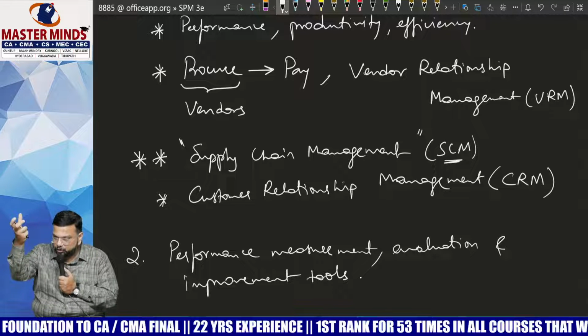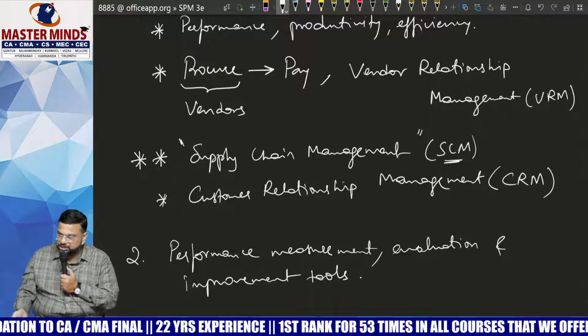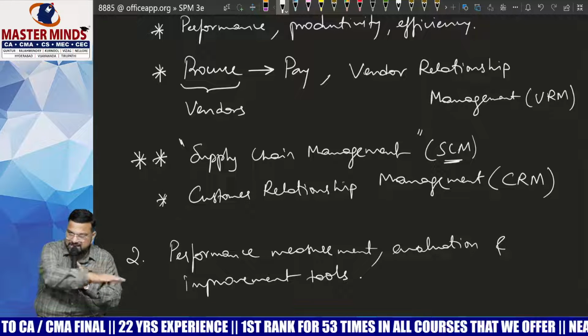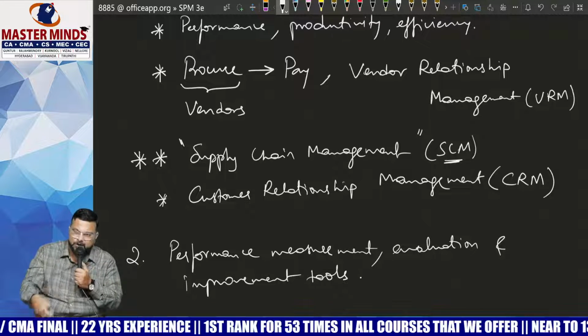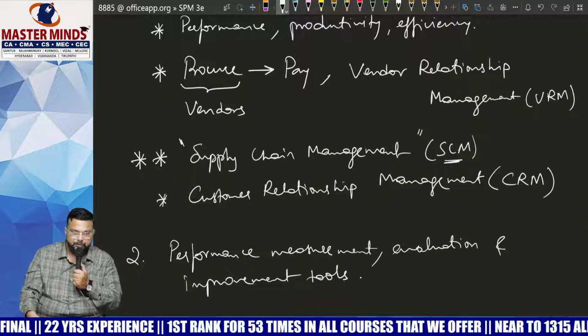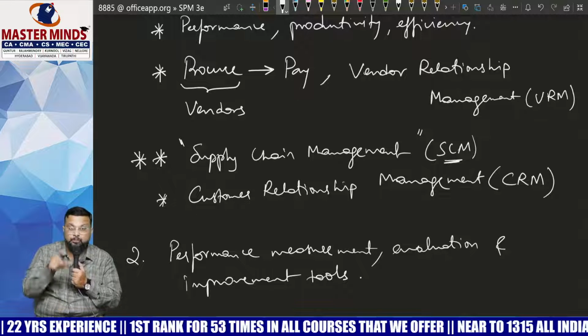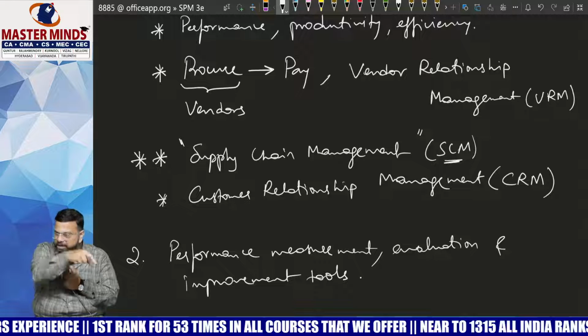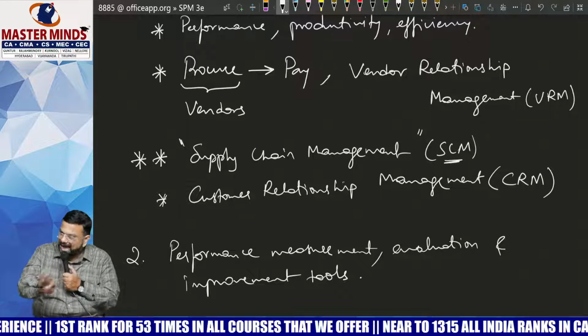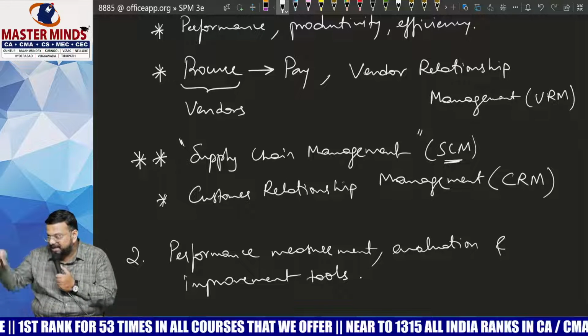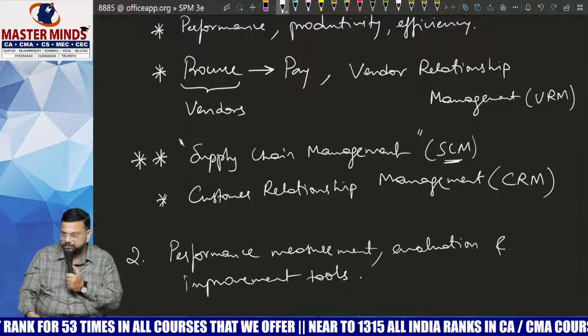That means we have to measure. Once we have measured, then we will compare it with the standards. Isn't it right? That's what we do in standard costing also. You have set an objective. Now to produce that kind of output, what is the standard cost that we will incur and what is the actual cost that we have incurred? Comparing the actual cost with standard cost.